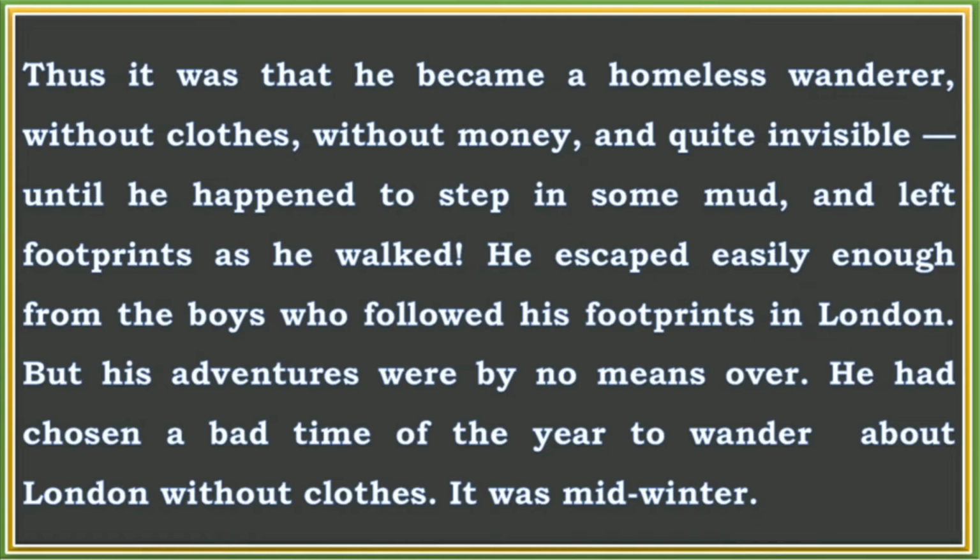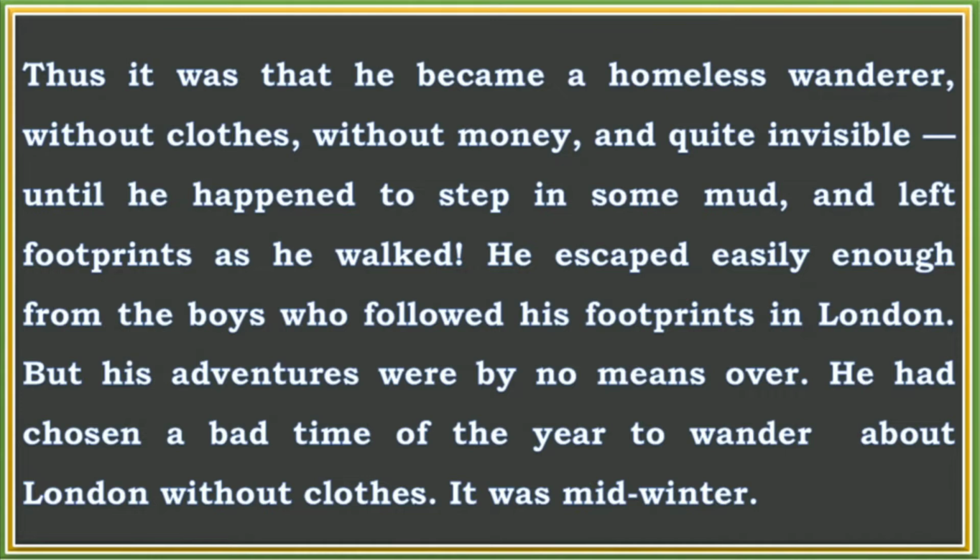Thus it was that he became a homeless wanderer without clothes, without money, and quite invisible. So here he became invisible when he came out of the house and started roaming here and there just like a homeless person or a vagabond without clothes and money, and nobody could see him, and says until he happened to step in some mud and left footprints as he walked. So as he was walking and sometimes running, suddenly he stepped in some wet mud, and that's how the mud got onto his feet, and his footprints could be seen as he walked, and that's why the two boys got surprised to see footprints without feet, following Griffin wherever he walked.